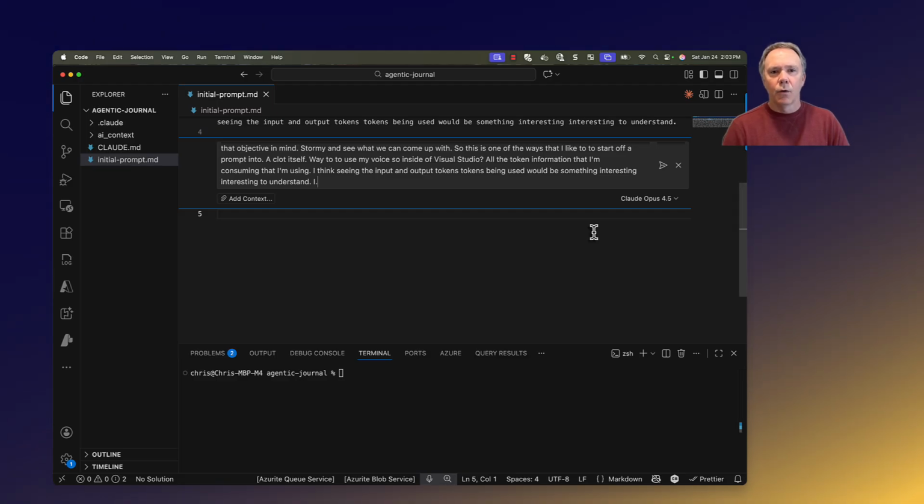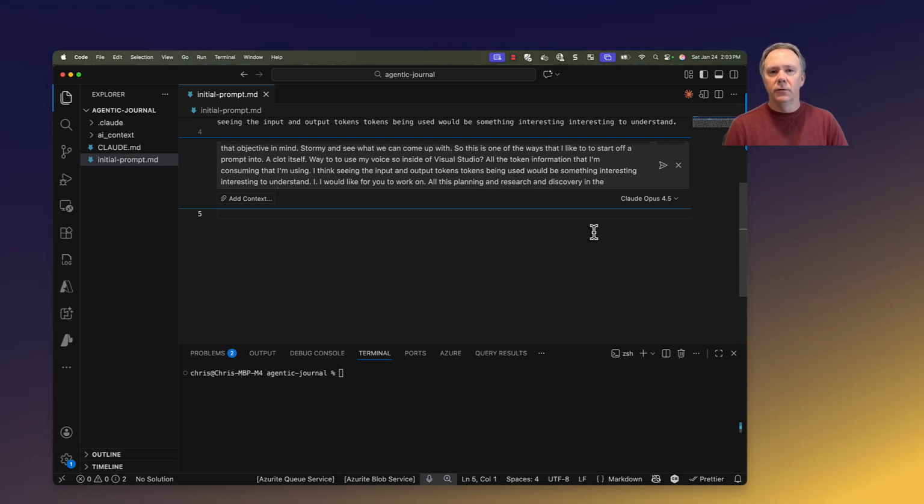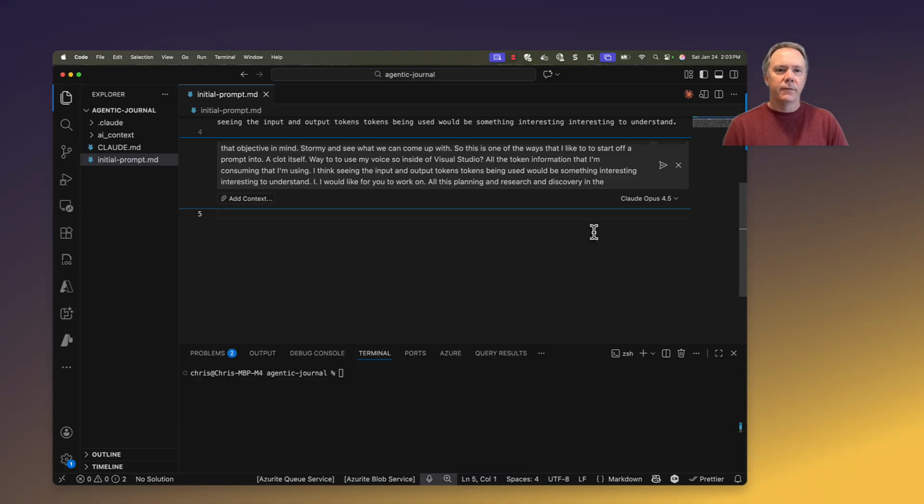I would like for you to work on all this planning and research and discovery in the background, and I want you to use sub-agents. Please use as many sub-agents in parallel as you feel are appropriate. The more sub-agents you use, the better I think our results will be. So you have that flexibility and freedom to do that.